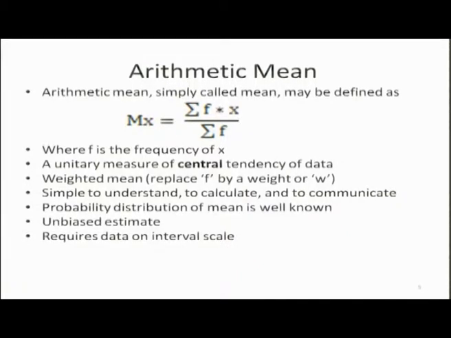If you are dealing with raw data, then you can simply calculate arithmetic mean as sigma x, means add all the values of x and divide by total number of cases. If you have frequency data, then it is sigma f into x divided by sigma f. This is a unitary measure of central tendency of data.